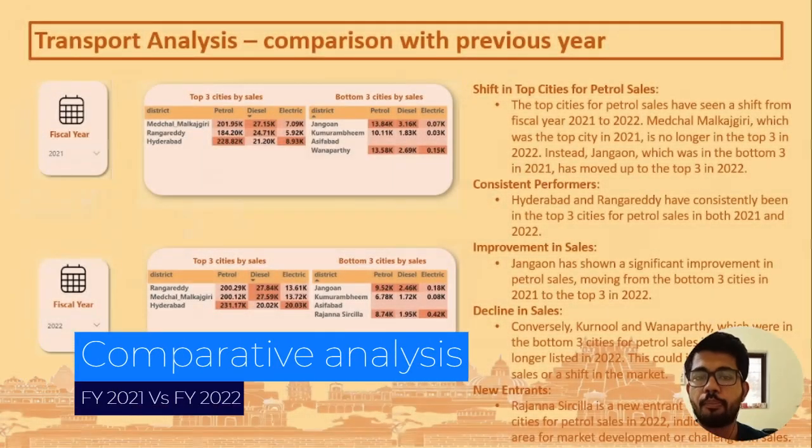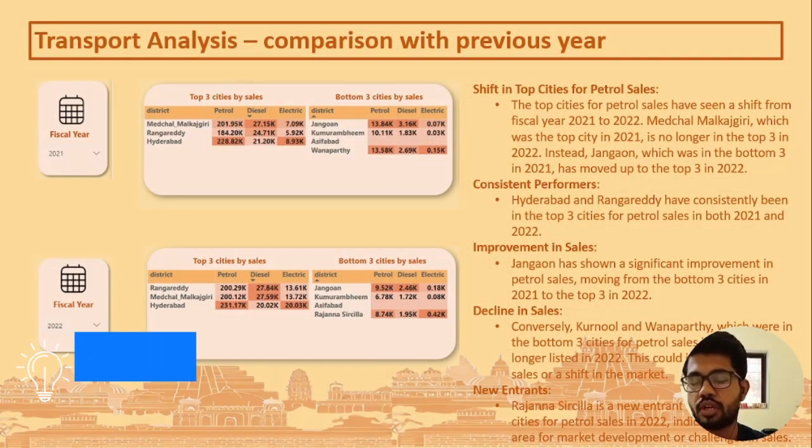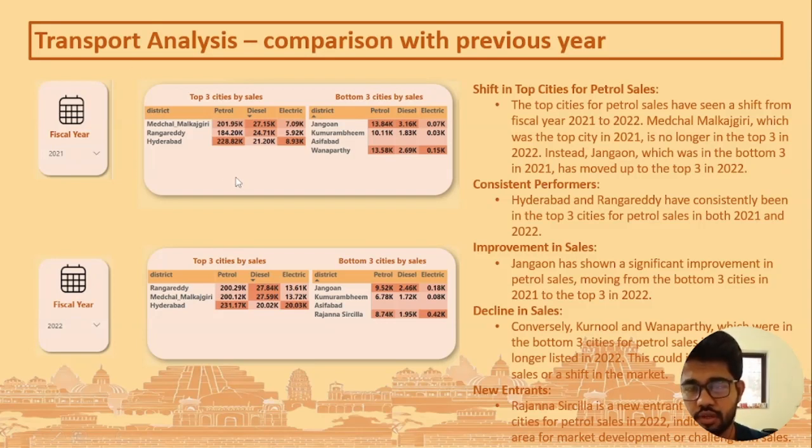Now let's do some comparative analysis for transport data for fiscal year 2021 and fiscal year 2022. So here we have the graphs with the data for top 3 cities and bottom 3 cities by sales. There is a shift in top cities for petrol sales from fiscal year 21 to 22. Medchal Malkajgiri, which was top city in 21, is no longer in the top 3 in 22. Instead, Jangaon, which was in the bottom 3 in 21, has moved up to the top 3 in 22.